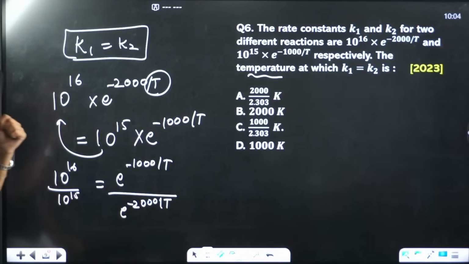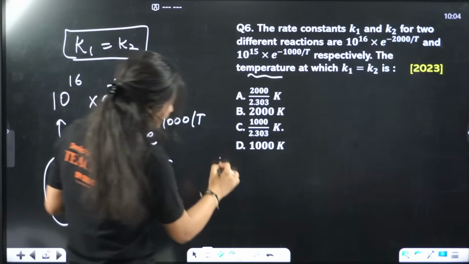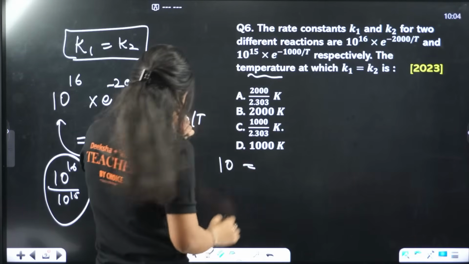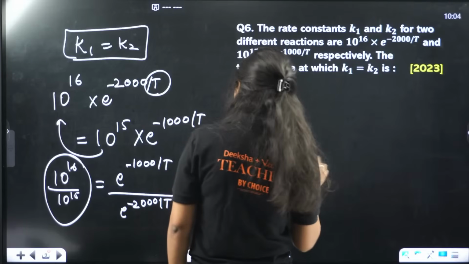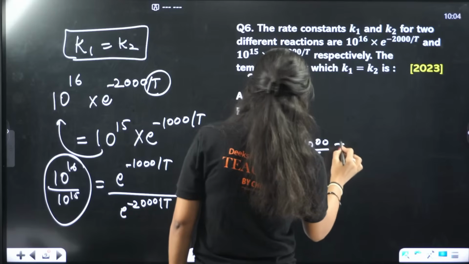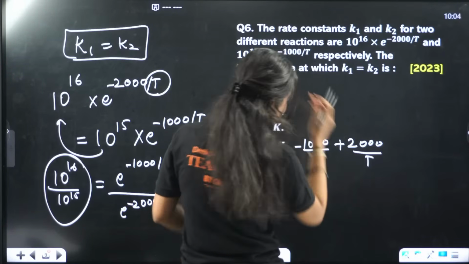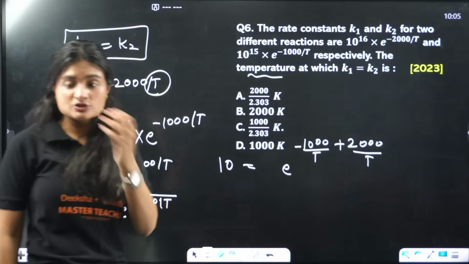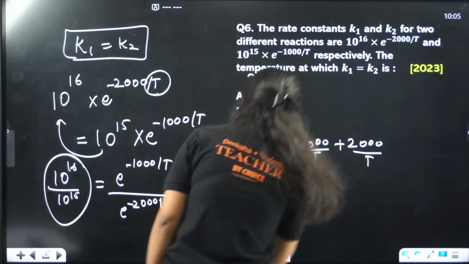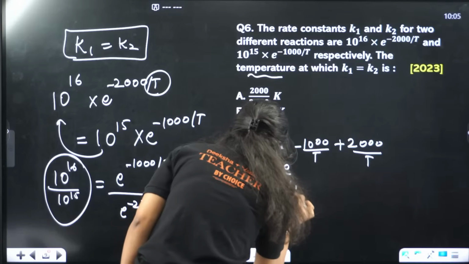Now, 16 minus 15 gives 10 to the power 1, so 10 equals e raised to power minus 1000 by t plus 2000 by t. So 10 is equal to e raised to power 1000 by t.